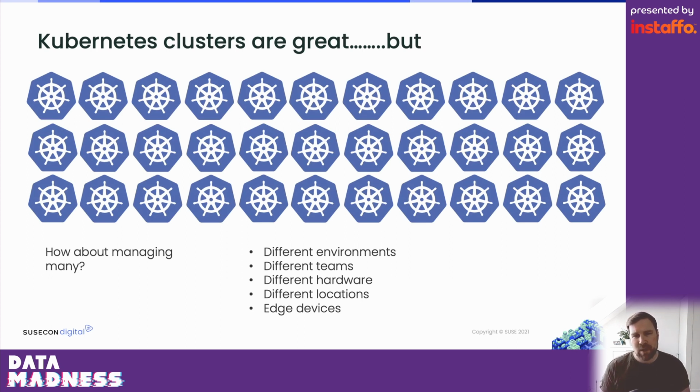Why is that? First of all, usually you not only have a production environment somewhere, but maybe a development environment, maybe 1 or 2 staging environments, and you very likely want them cleanly separated. That means 1 cluster per environment. Especially in development, you could also think, okay, why not even make 1 cluster for each development team so that they don't influence each other, and team A, when they deploy or destroy something, is not negatively affecting team B.